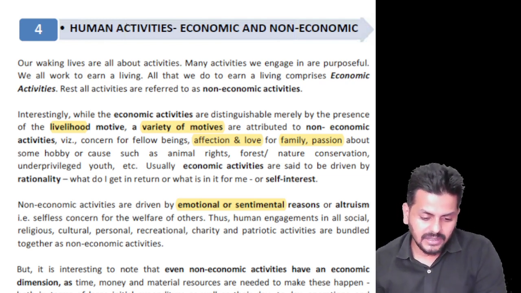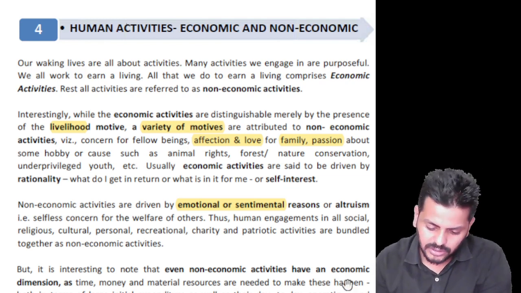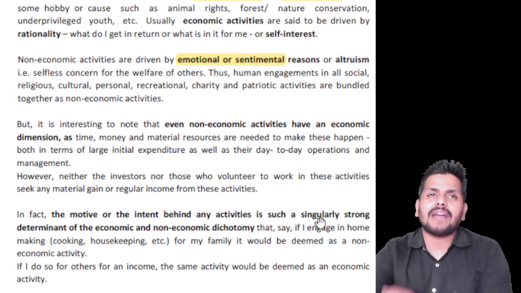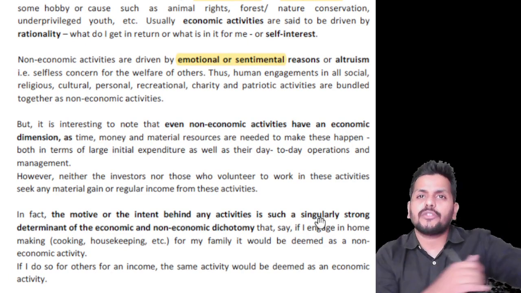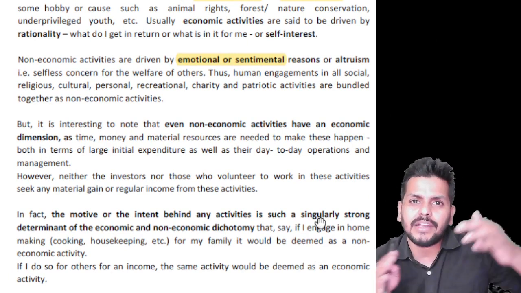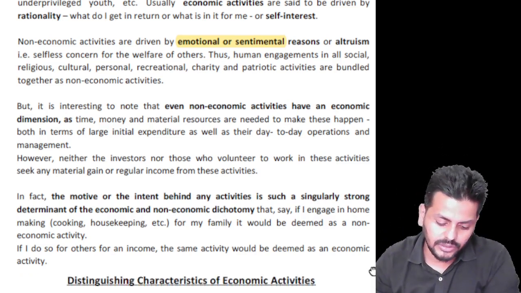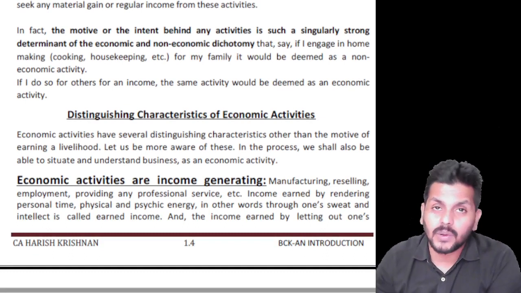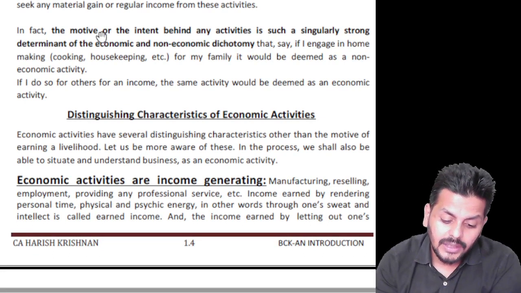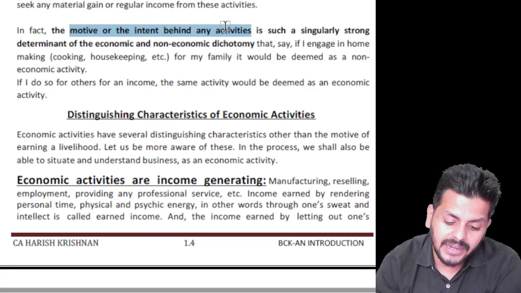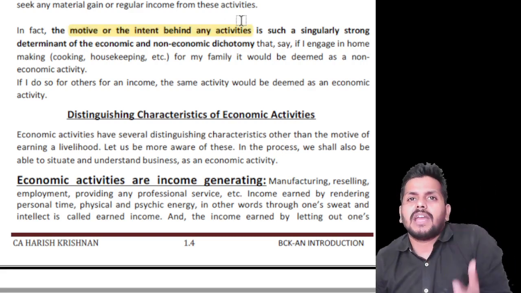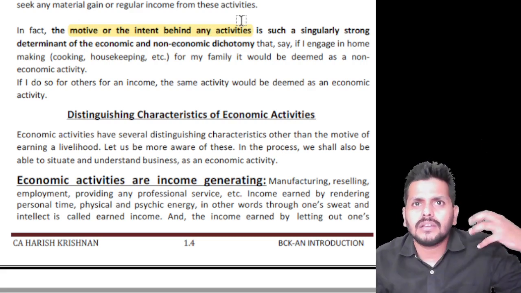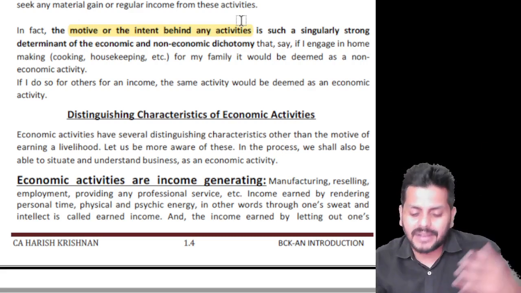So that's a classification there. I hope you would have gone through these. So broadly, what are the distinguishing factors? How will you distinguish between what is an economic activity and what is not? Let's see this also here. And of course, the last paragraph may be giving you a clear idea, which says the motive and the intention behind any activity. If your motive is to make money, if your motive is commercial in nature, or where money is the prime motive, then it will be an economic activity.